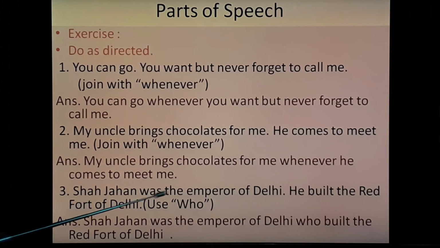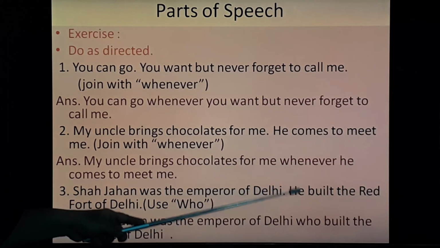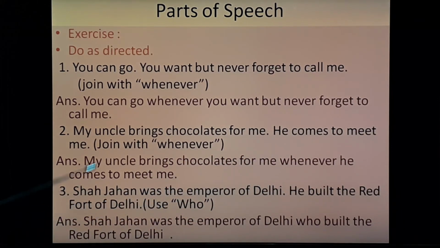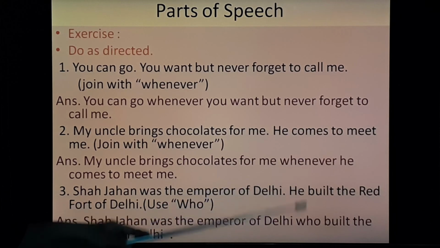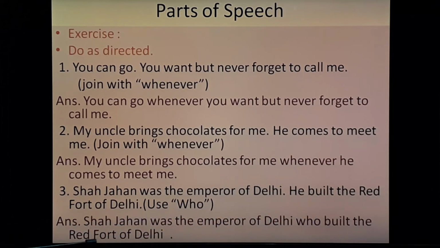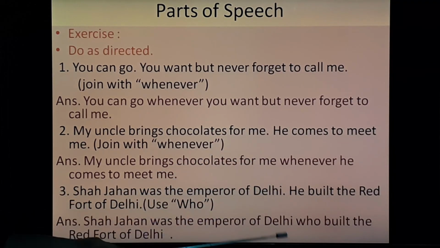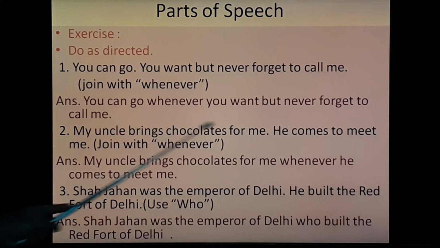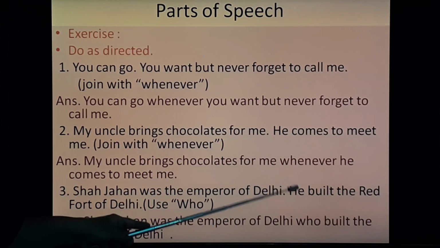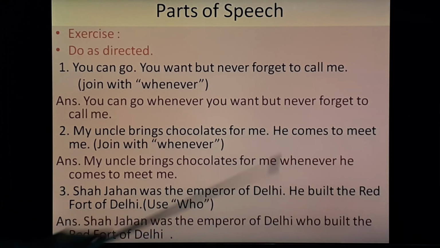Shah Jahan was the emperor of Delhi. He built the Red Fort of Delhi. So here use who. Shah Jahan was the emperor of Delhi who built the Red Fort of Delhi. Here two sentences are given and you have to join with who. So here Shah Jahan is given and here a pronoun is used. So instead of the pronoun you have to use who.